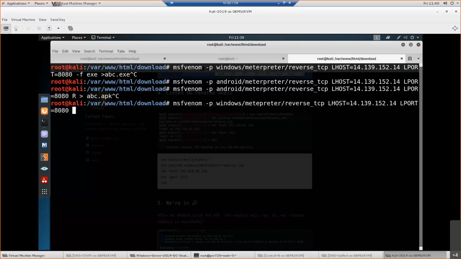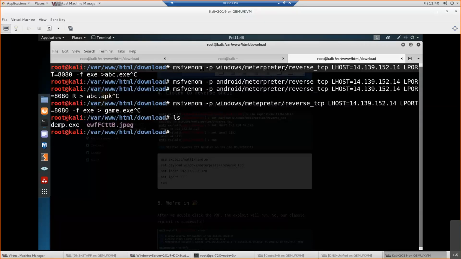And I'll say you make an exe file, exe malware, and this is the file name. I'll say the file name will be game.exe, right? So this is the malware which will be created by the Metasploit framework using this command, msfvenom. Once this malware has been created, I already have created this malware. It is there with me, demo.exe. This is the malware which I have created, demo.exe for Windows.